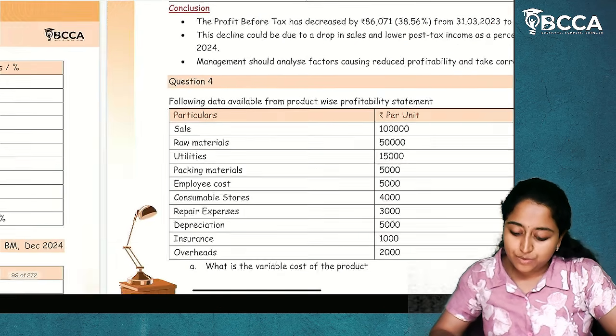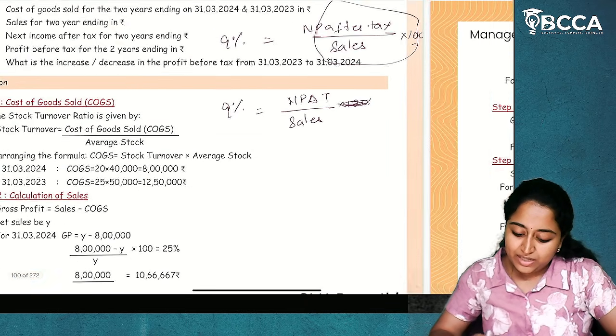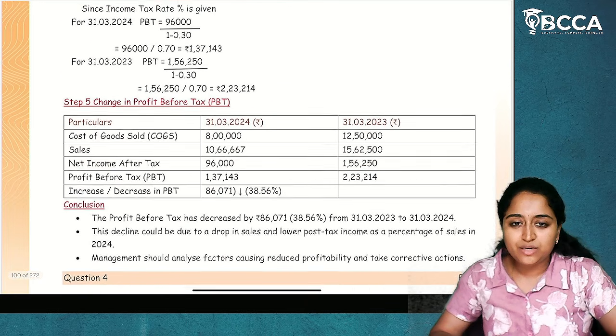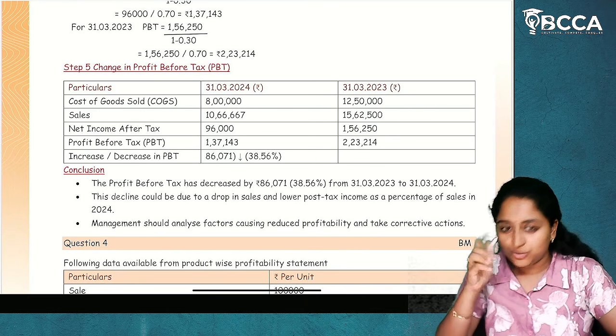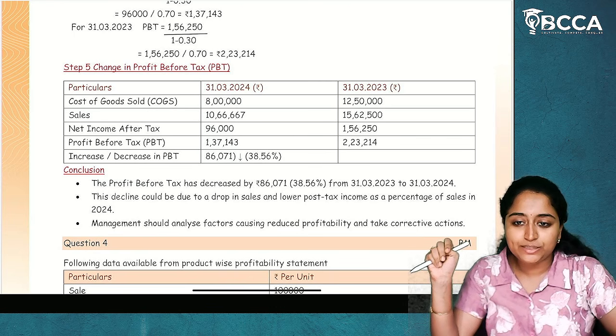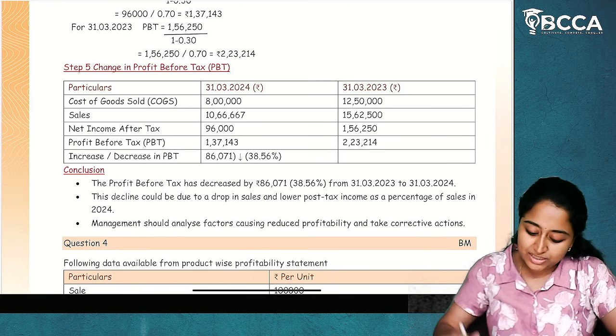So if a 7 marks question is given, you have to write it like this. If just an MCQ is given, you need not write all this. You can just bubble it by doing it on the calculator. I hope it is clear.